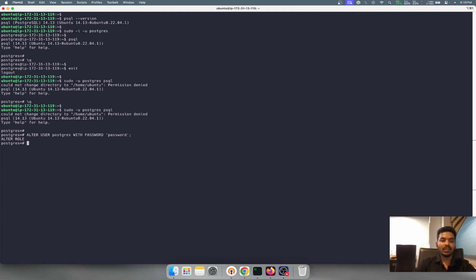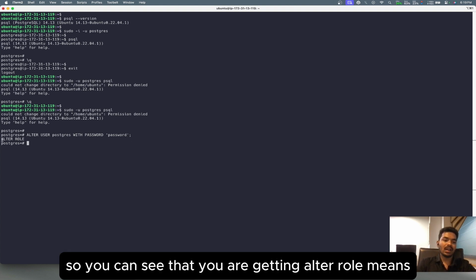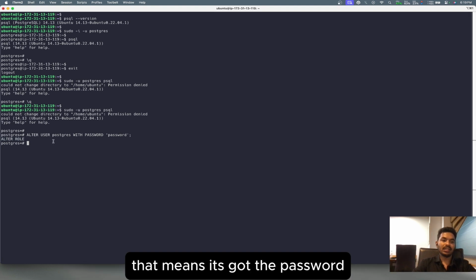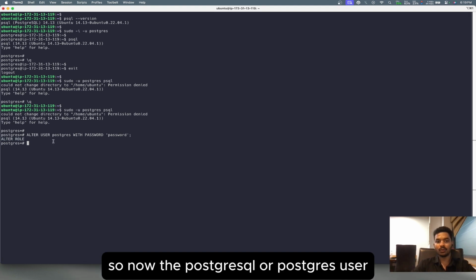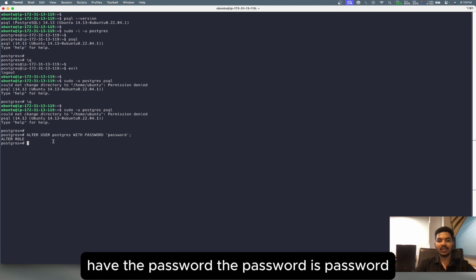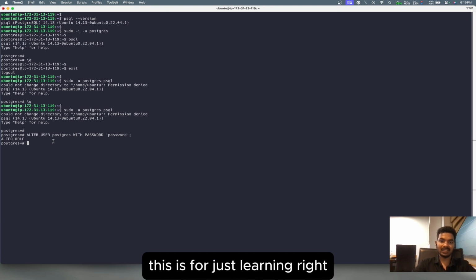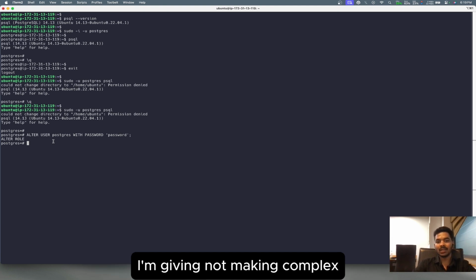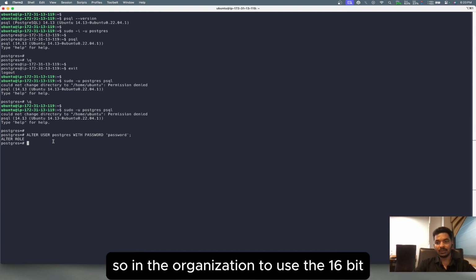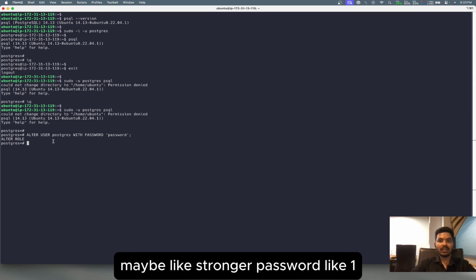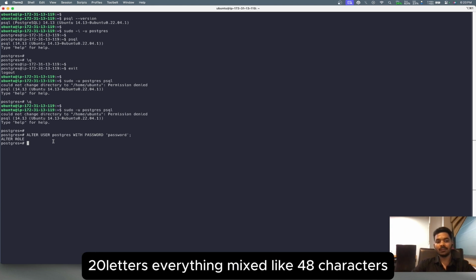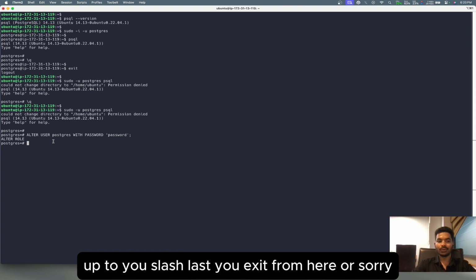Okay, enter. You can see that you are getting ALTER ROLE, which means the Postgres user has the password now. The password is password. This is just for learning, so I'm not making it complex. In organizations, use a 16-character or stronger password, like 20 letters, everything mixed, or even 48 characters, up to you. \q, exit from here.